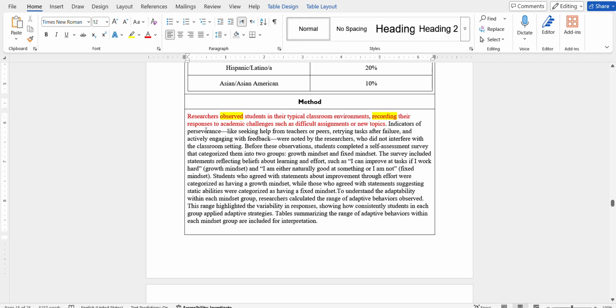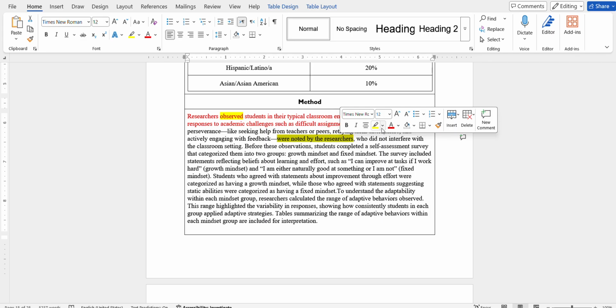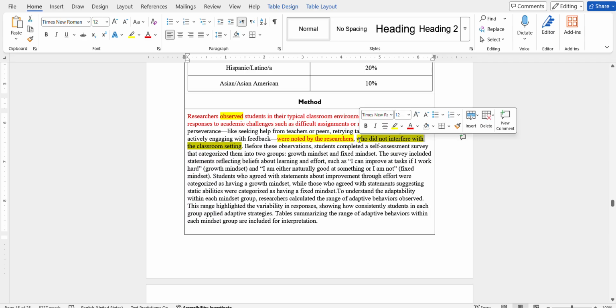Indicators of perseverance, like seeking help from teachers or peers, retrying tasks after failure, and actively engaging with feedback, were noted by the researchers. This is another point similar to the ones that I made above. Were noted by the researchers who did not interfere. This is the golden ticket to identify your method. Who did not interfere with the classroom setting. Okay, this is gonna play an important part later when we're doing the question.